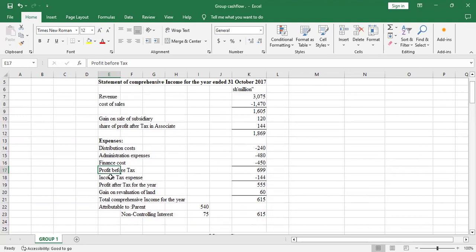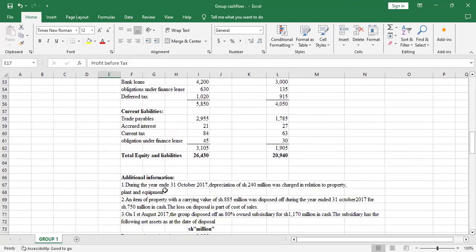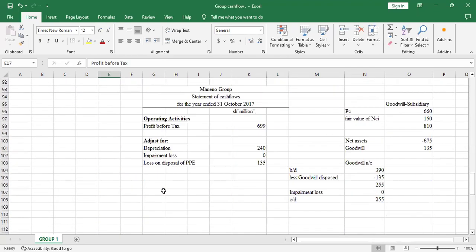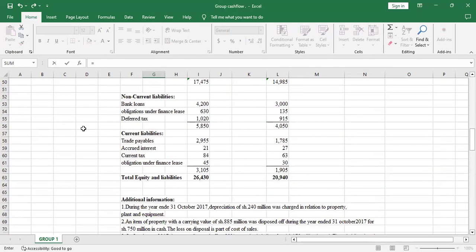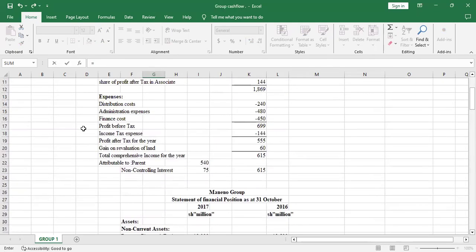So I'll start before profit before tax. Upwards, we have finance costs. So that's the first adjustment I'm going to do. Yeah, so I'll start with the finance cost above the profit before tax.